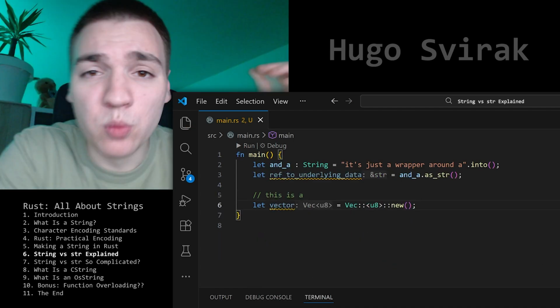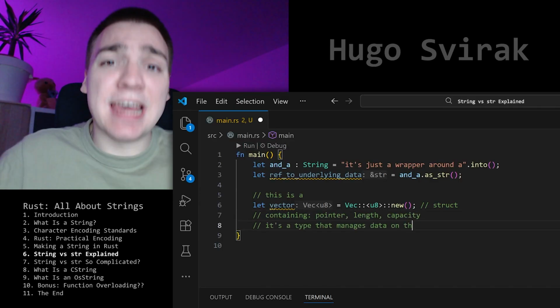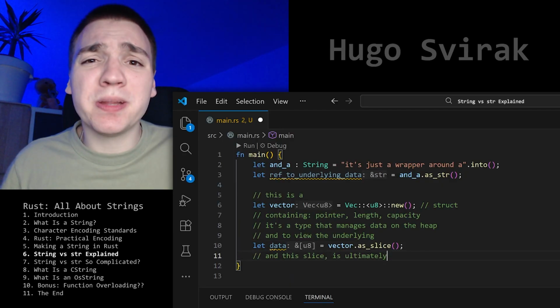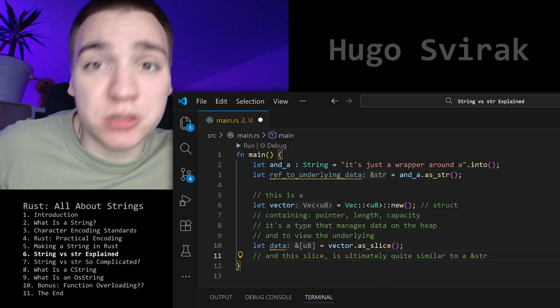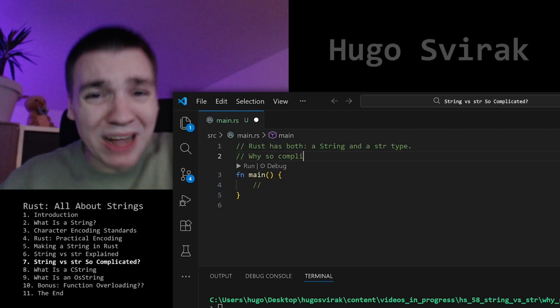To get the reference to the actual underlying data, we call as_bytes. This is a Vec<u8>, which is a struct containing a pointer, length, and capacity. It's a type that manages the heap, and to view the underlying data we call as_slice. And this slice is ultimately quite similar to a reference to a str, just no guarantee the data only contains UTF-8 characters. Why so complicated?